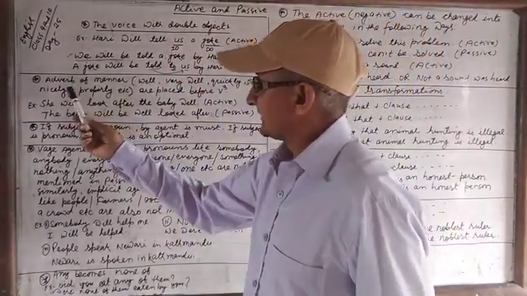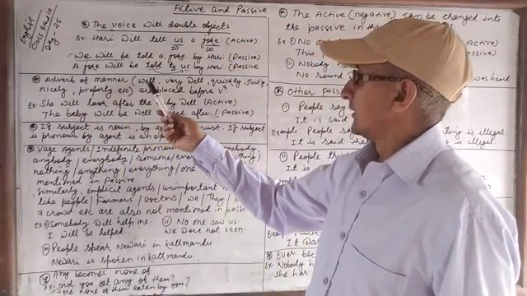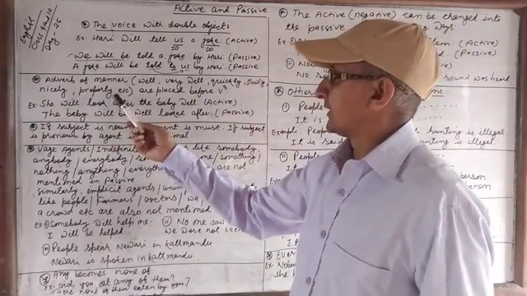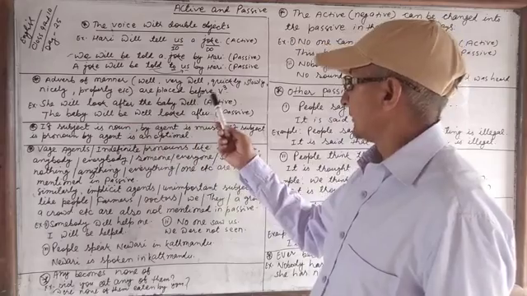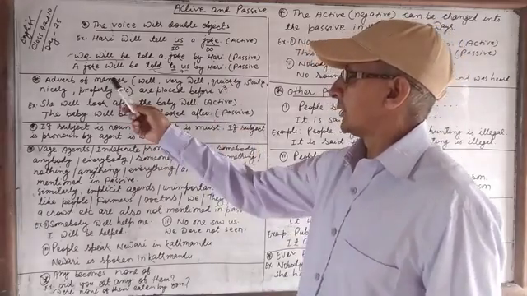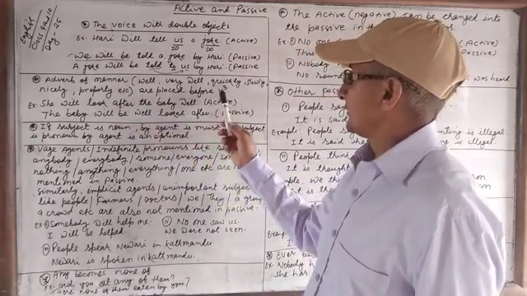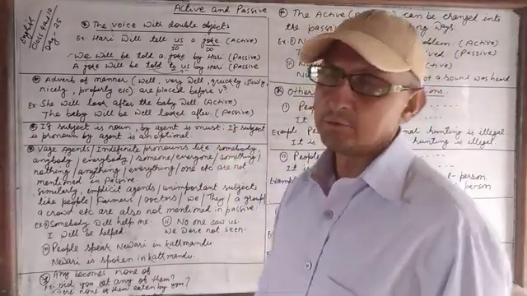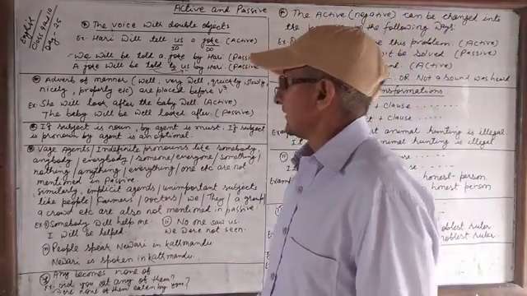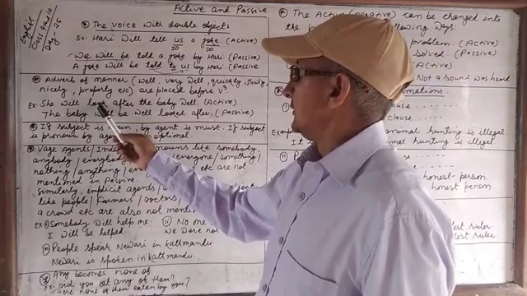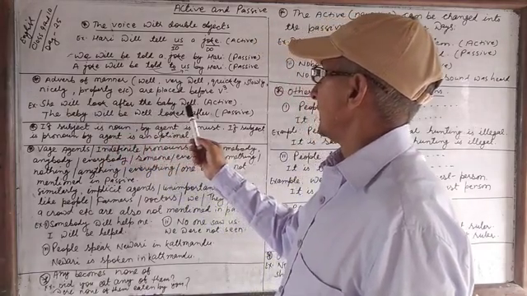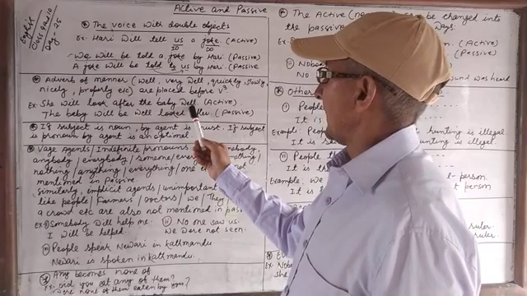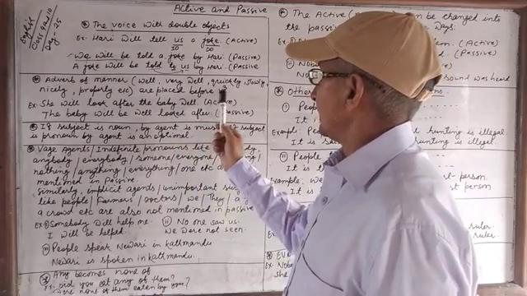Now the next rule is adverb of manner. Well, very well, quickly, slowly, nicely, properly, etc. are placed before V3. The adverbs of manner are placed before V3 while changing from active to passive. Let's clear it from the example. She will look after the baby well. Well is an adverb of manner, and we place the adverb of manner before V3.